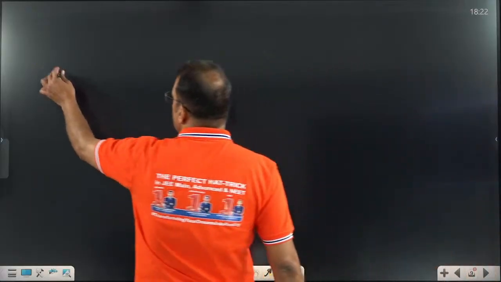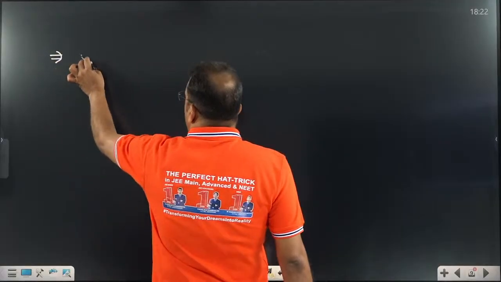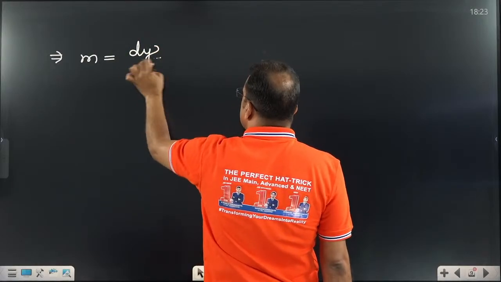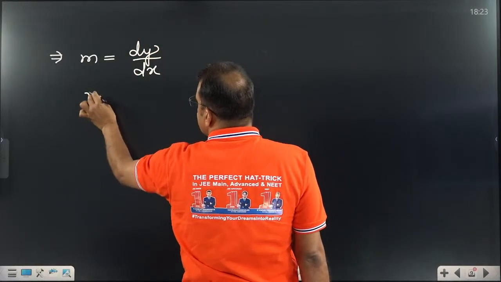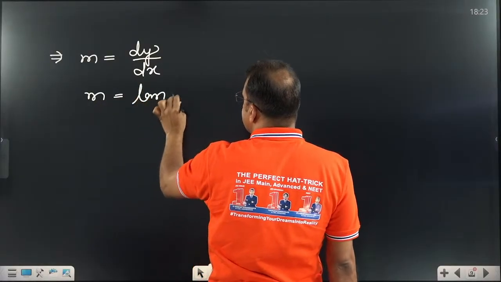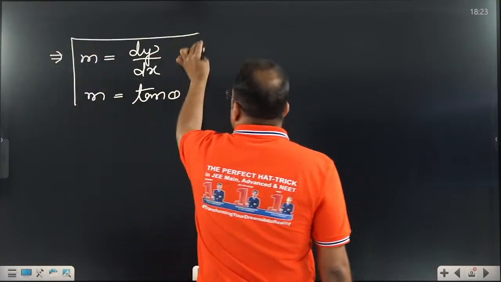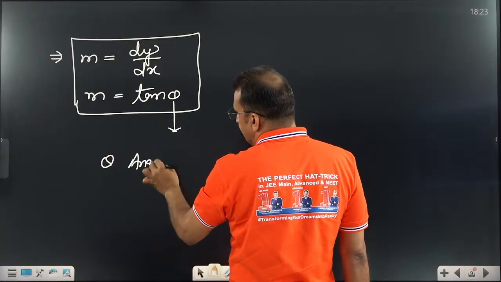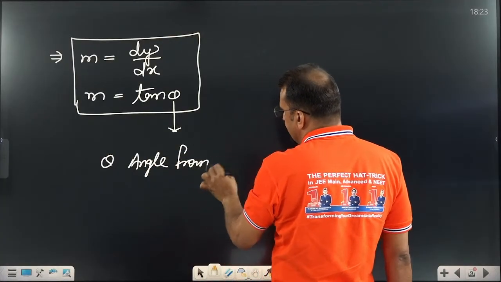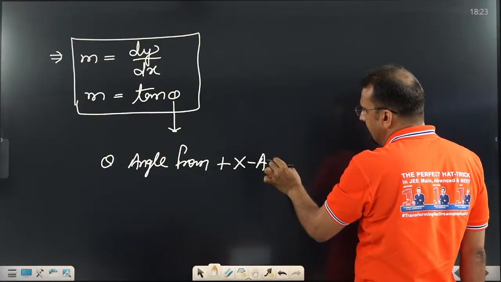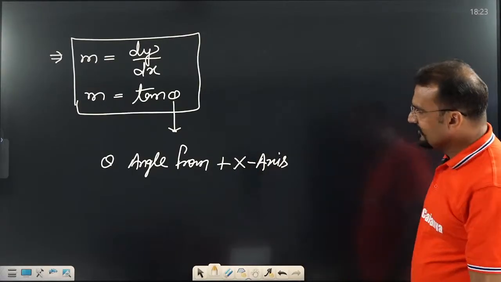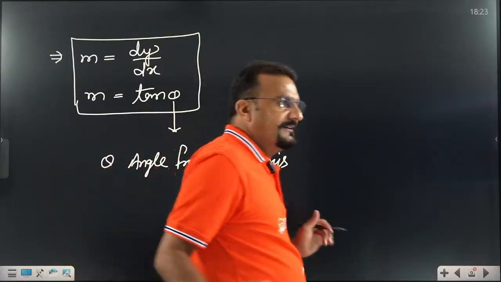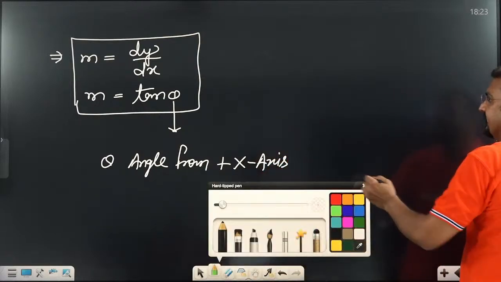Let me again tell you, wherever you are getting doubt, what do you mean by slope? For the complete two years, you just need two definitions. One is dy by dx. If unable to find by this, the second one is tan theta. You can make a note also. But be very careful about this theta. Theta is the angle from where? Positive x-axis. Angle from the positive x-axis. Or in our normal language, as per the VS trick, what do you say? Yes, angle towards left hand. That's all.